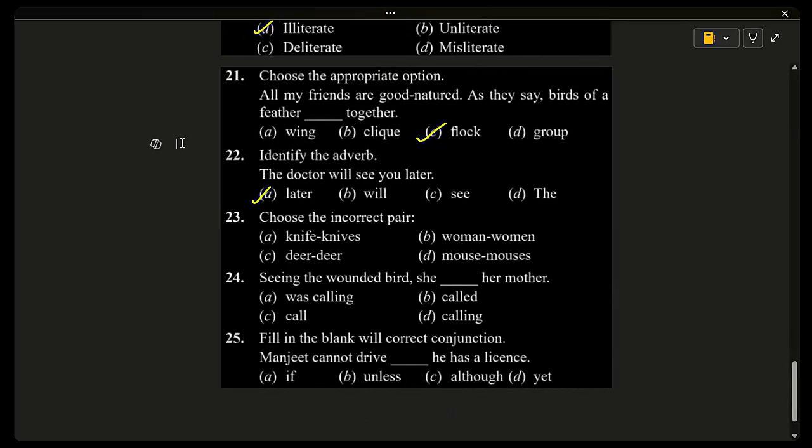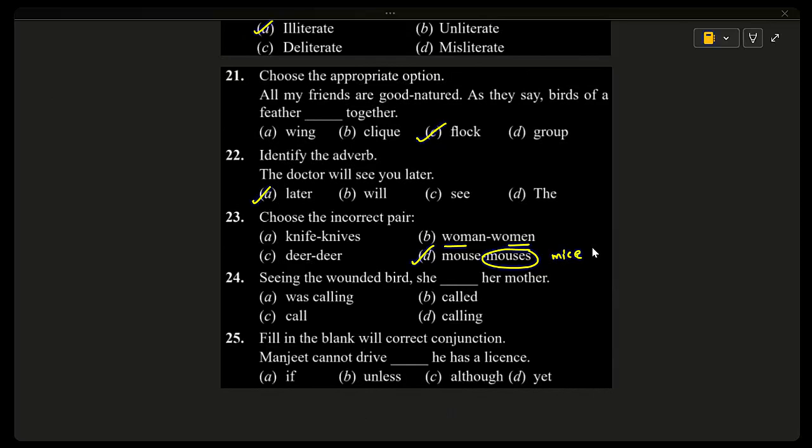23. Choose the incorrect pair. Knife, knives; woman, women; deer, deer; mouse, mouses. The incorrect pair is D. Mouse, mouses. The correct plural of mouse is mice. So knife, knives is correct. Woman, women is correct. The pronunciation is different and the spelling is different, singular and plural. Deer, deer is also correct. So except mouse, mouses, everything is correct. In place of mouses, they should use mice. M-I-C-E, mice is the correct plural.